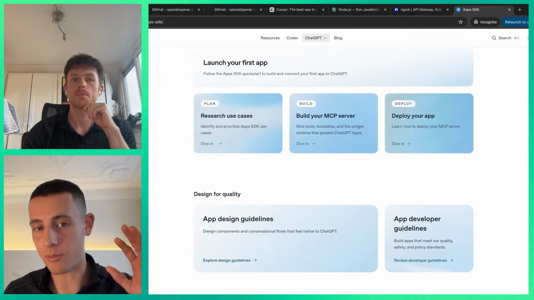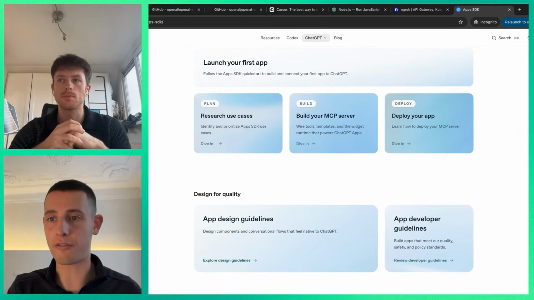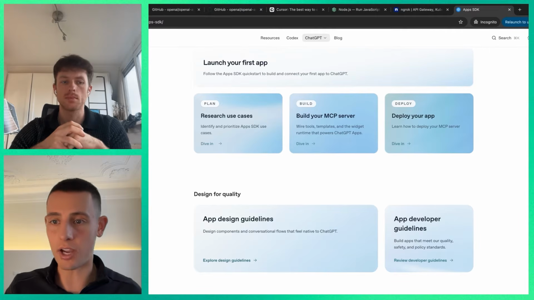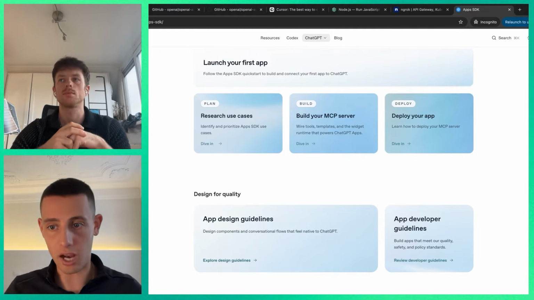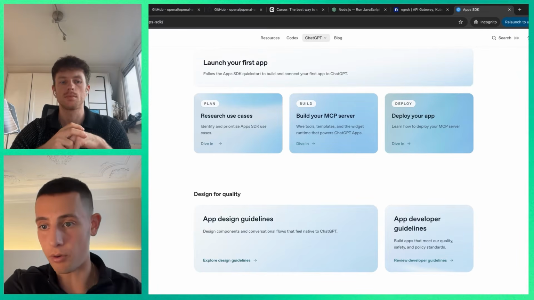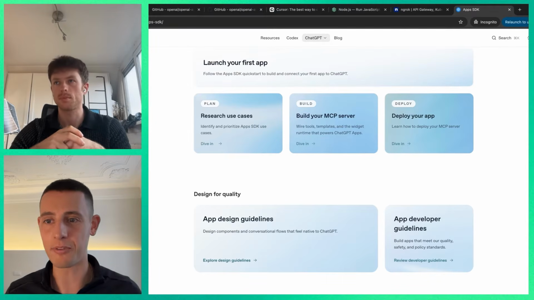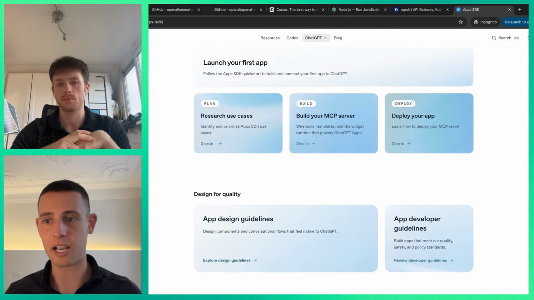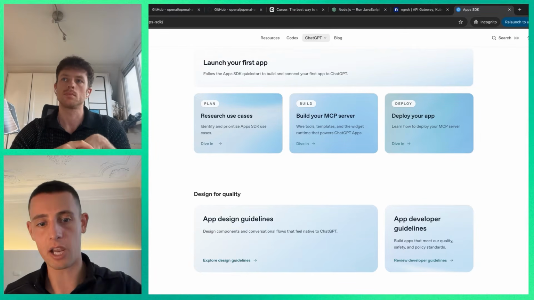When they talk about, for example, researching the use case, they also allude to what kinds of applications are going to be good in ChatGPT, and what kinds of applications we're likely to promote, right? That's super important. They own the ecosystem, they will promote certain apps more than others. So it's really good to understand. We'll talk about good apps and bad apps in a second, but definitely review their documentation there.